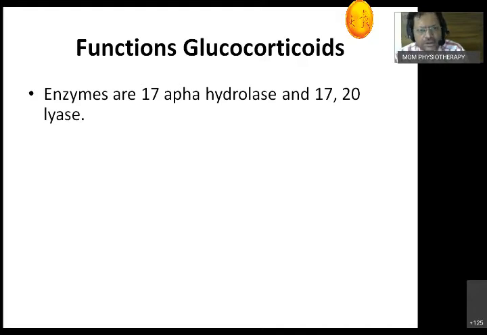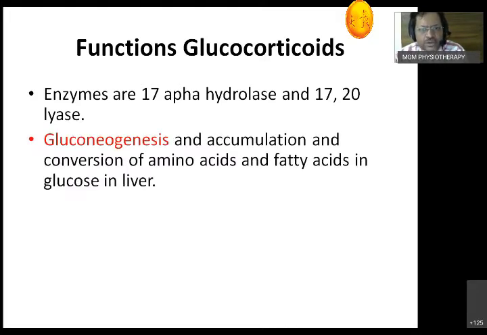So how does it happen? Gluconeogenesis occurs in the liver because of glucocorticoids. Whatever amino acids and fatty acids are mobilized, the amino acids come from the muscles, and the fatty acids come from the stores in the adipose tissue. Both come into the liver and get converted into glucose, that is gluconeogenesis. The first step occurs in the liver.